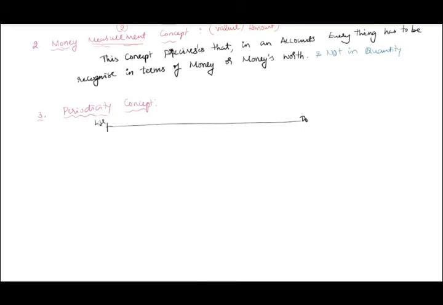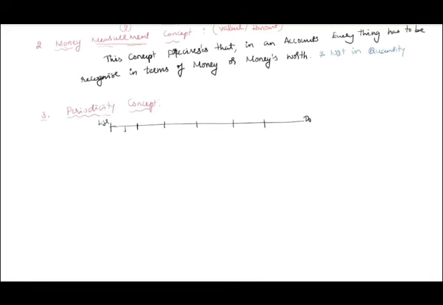No, sir. So in order to evaluate the performance of the business, the life of the business has to be segregated into various periods. Got it? Each period is called an accounting period.